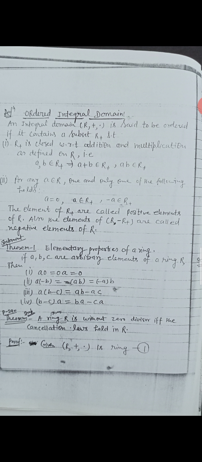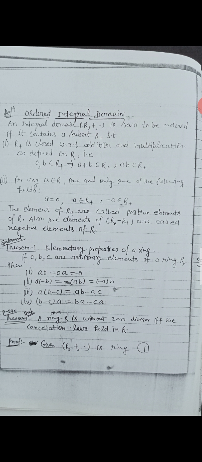Today I will discuss ordered integral domain. An integral domain (R, +, ·) is said to be ordered if it contains a subset R+ such that R+ is closed with respect to addition and multiplication as defined on R. That is, a, b belongs to R+ implies a + b belongs to R+, and ab belongs to R+.